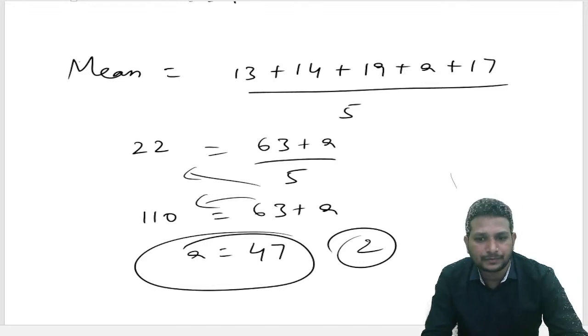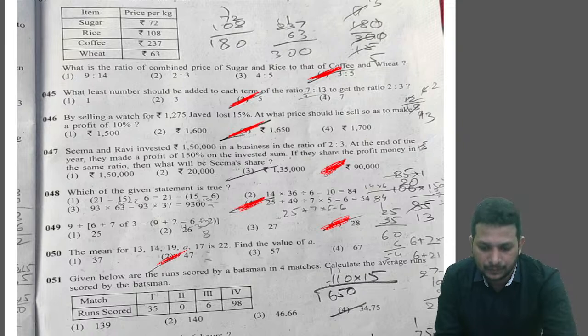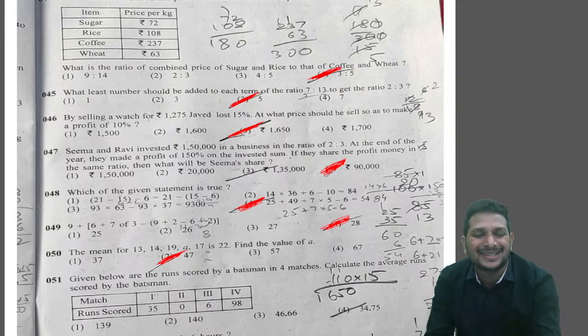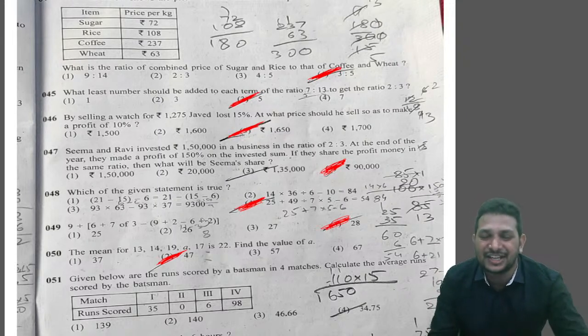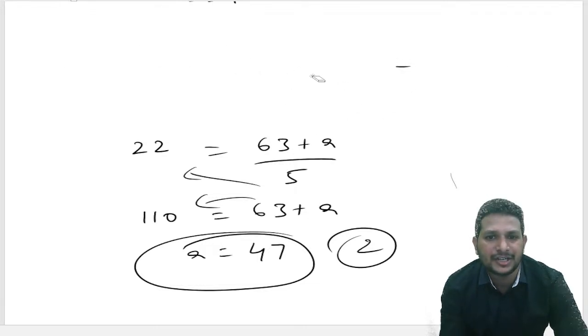Next. Question number 51. Below are all the runs scored by the batsman in 4 matches. Here also they're asking to find the average. That's nothing but the previous model again: sum of observations by number of observations. Here 35, 0, 6, 98 are the scores. So let's write that part now. They gave the scores. We just need to find the average.